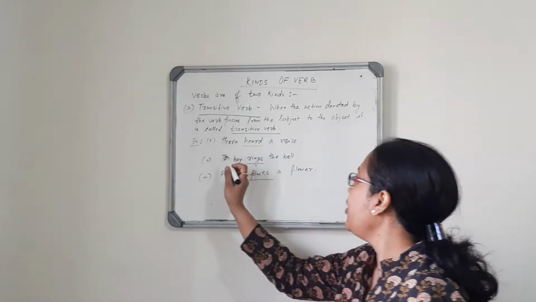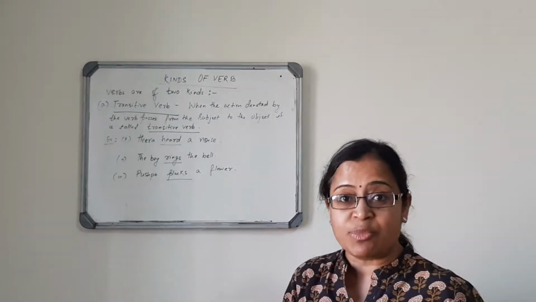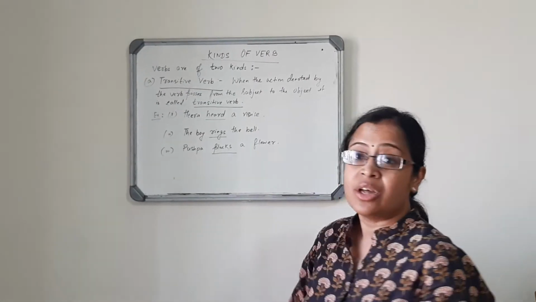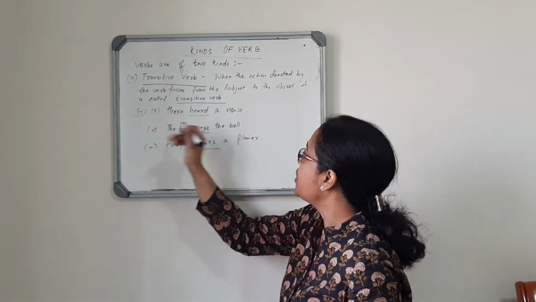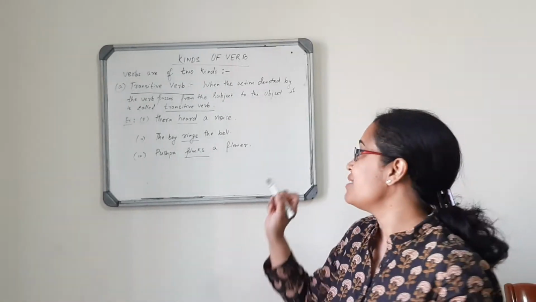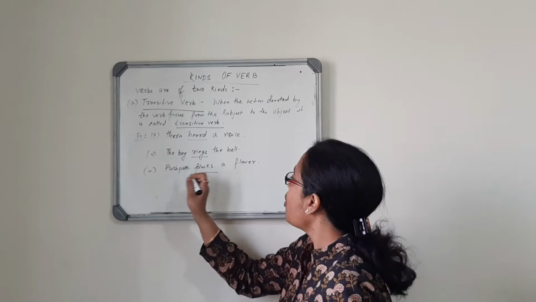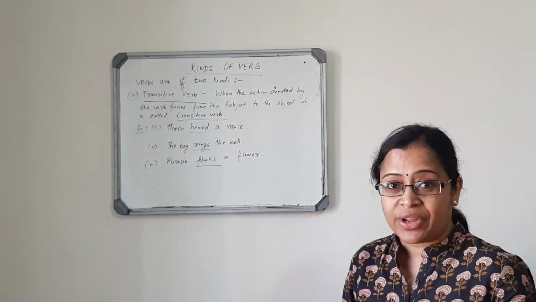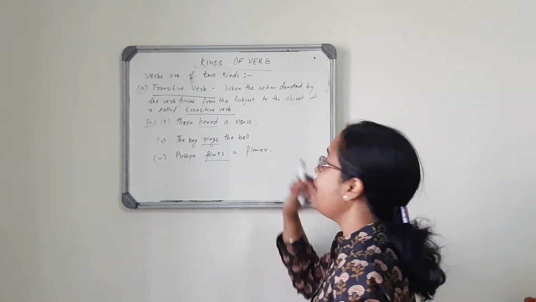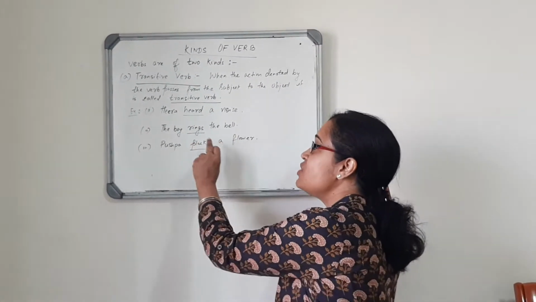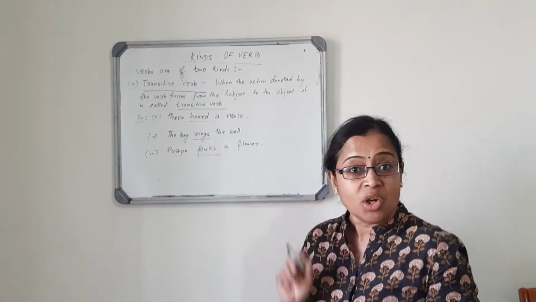Number 1, Hira heard a noise. In this sentence, Hira is the subject and the object is noise. The verb is heard, which passes from the subject to the object, that is noise. So, this is a transitive verb. Number 2, the boy rings the bell. Now, who is ringing the bell? The boy. The boy is the subject in the sentence and the bell is the object. The verb, that is rings, the action from the subject boy passes to the bell, that is the object.